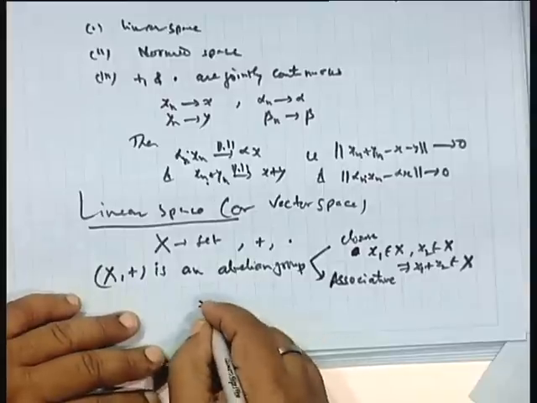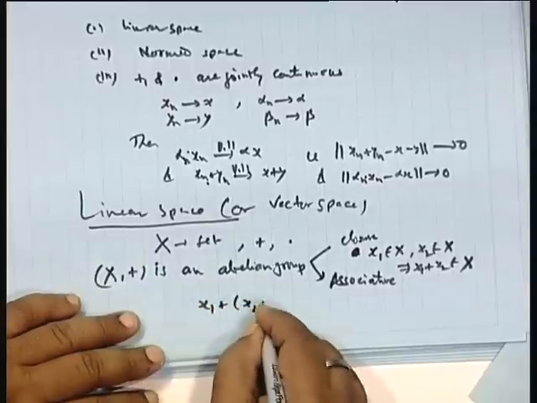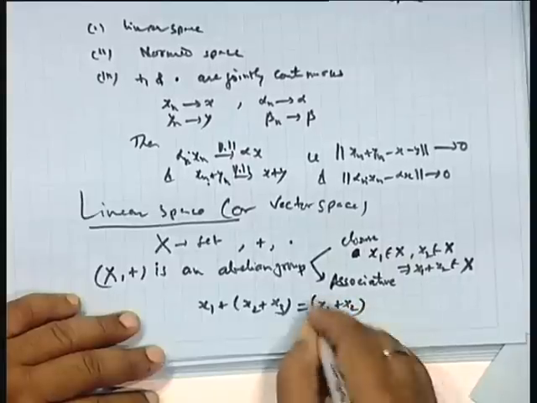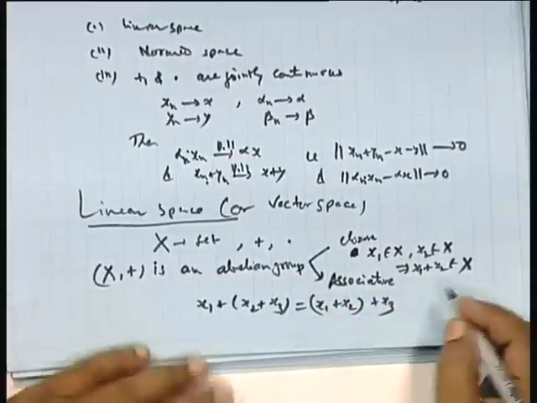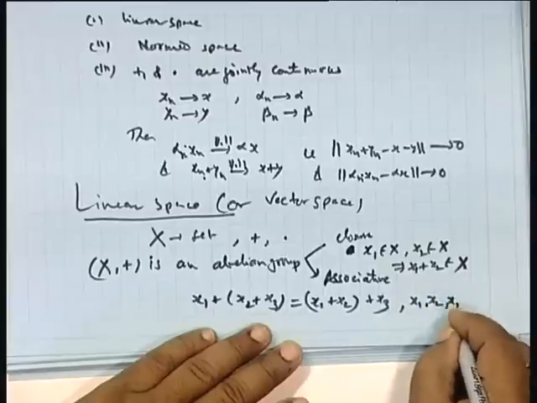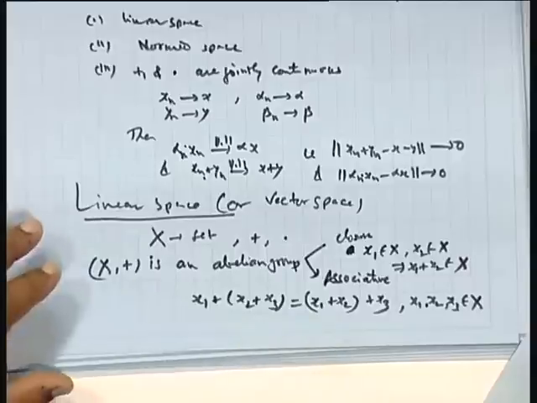Associative means (x1 plus x2) plus x3 is x1 plus (x2 plus x3), where x1, x2, x3 are elements of X.